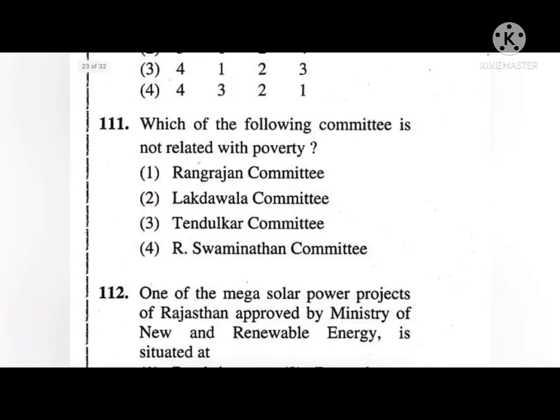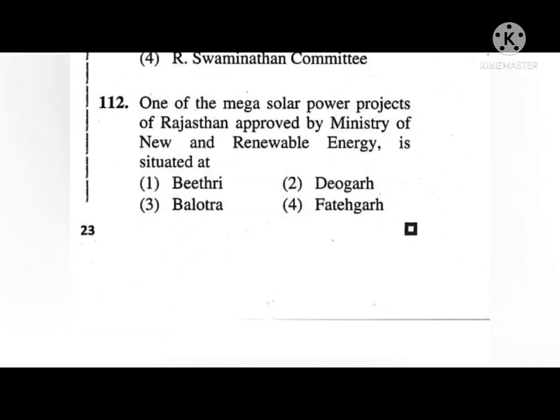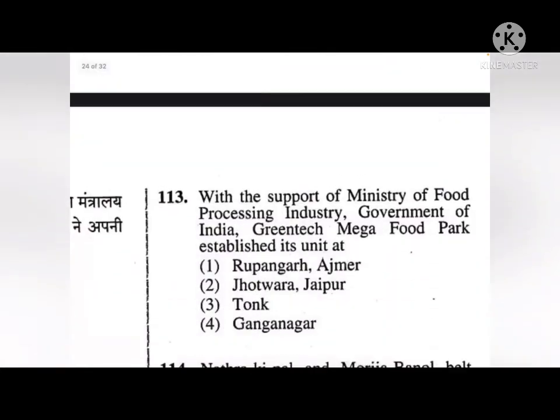Which of the following committee is not related with poverty? Rangrazan Committee, Lakhadwala Committee, Tendulkar Committee or R.K. Swaminathan Committee. So the correct answer is 4th. Okay, next. One of the mega solar power projects of Rajasthan approved by Ministry of New and Renewable Energy is situated at Bhitri, Devgarh, Balotra or Fatehgarh. Okay, so the correct answer is Fatehgarh.